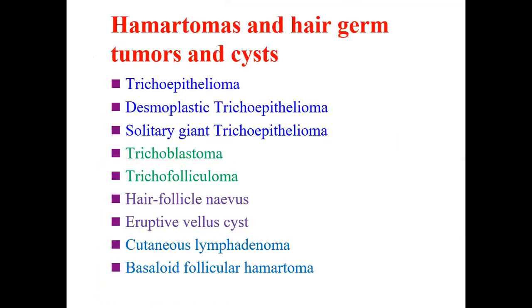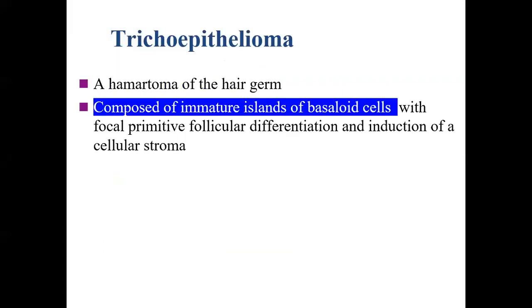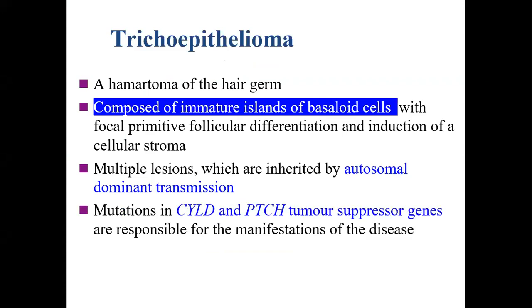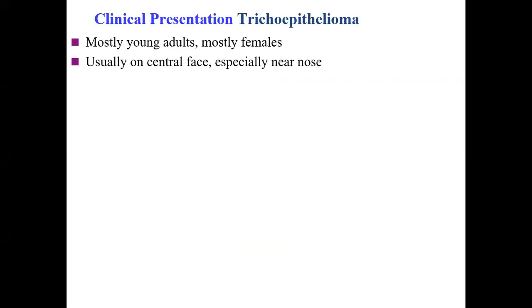Hair follicle and hair germ tumors and cysts. In this group, we have trichoepithelioma, desmoplastic trichoepithelioma, and certain other tumors we'll discuss in a moment. Trichoepithelioma is composed of immature islands of basaloid cells. Multiple lesions are inherited as an autosomal dominant condition, with mutation in the CYLD and PTCH tumor suppressor genes.